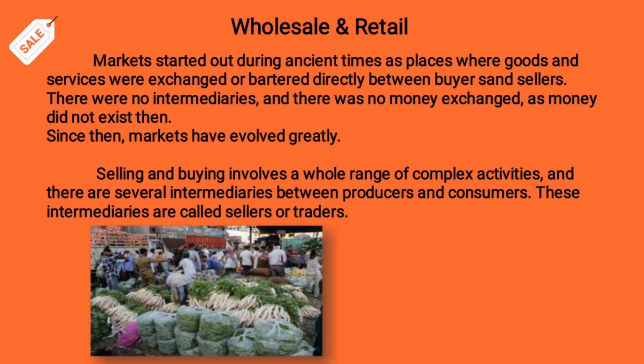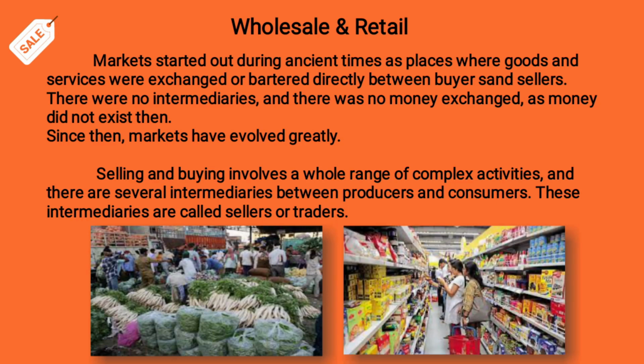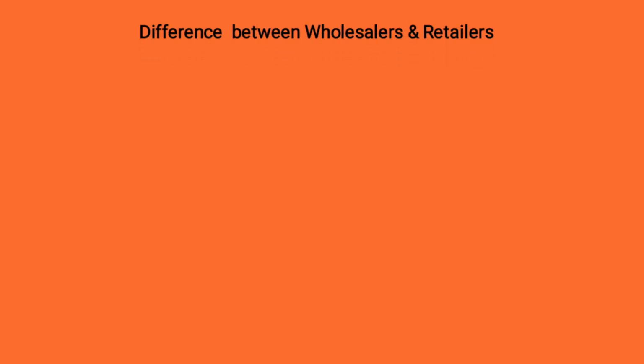Here I have mentioned the vegetable market. For example, the vegetable market will be a wholesale market. They will purchase the vegetables from the wholesale vegetable market, and they will sell them in retail places like supermarkets or grocery shops. Those places will sell them. And the difference between the supermarkets and those things is very easy to understand.